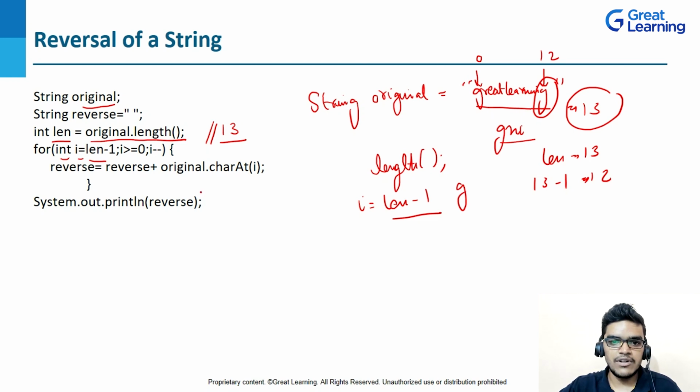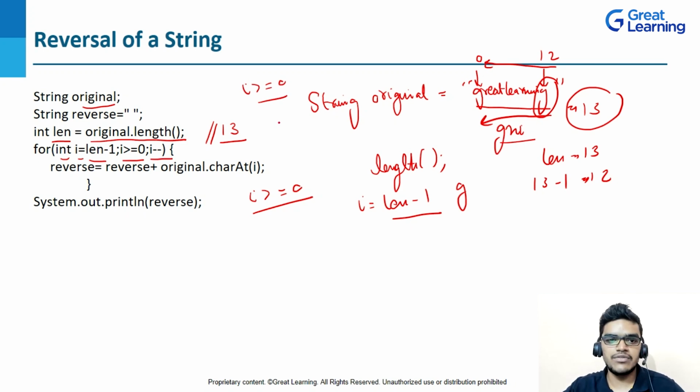And after that, I have also written i greater than or equal to 0, right? Because I want "great learning" to be printed in reverse order, and my indexing will go from 12 to 0, because I have written length minus 1. So it will go from 12 to 0. That's why i's value is greater than or equal to 0. And after that I am doing a decrement, right?